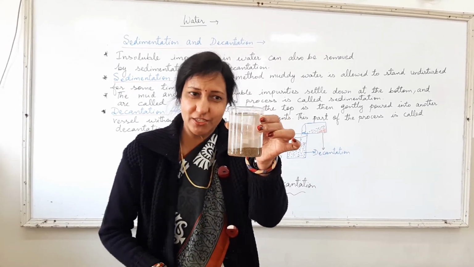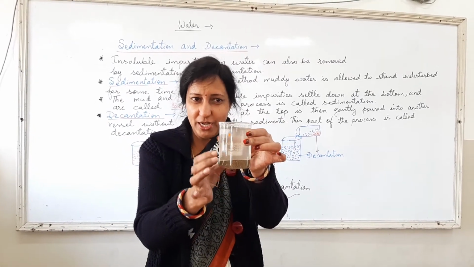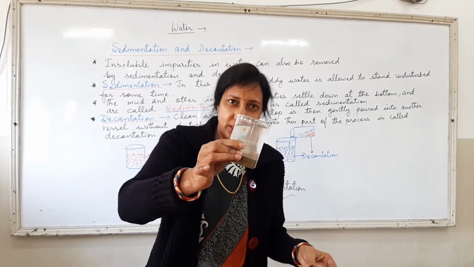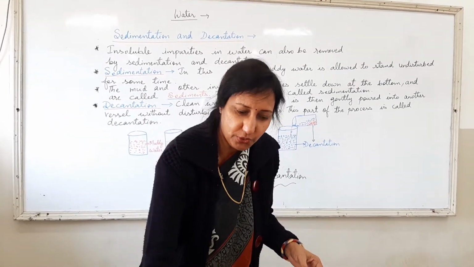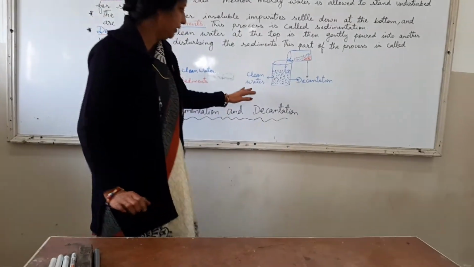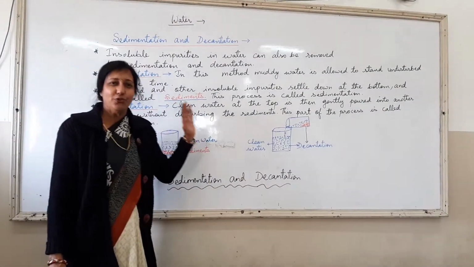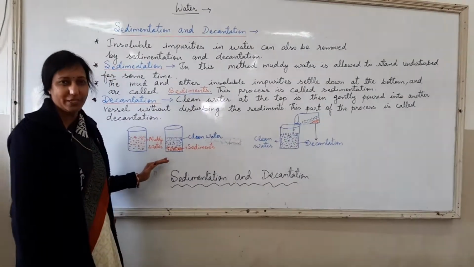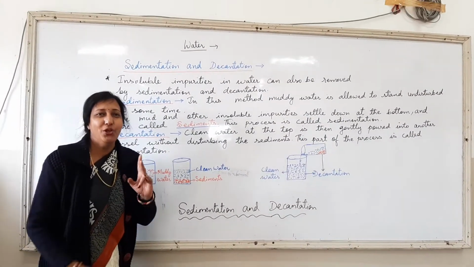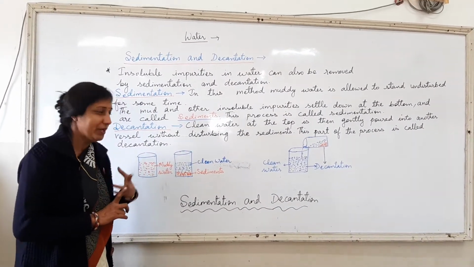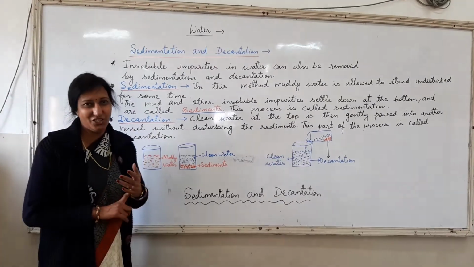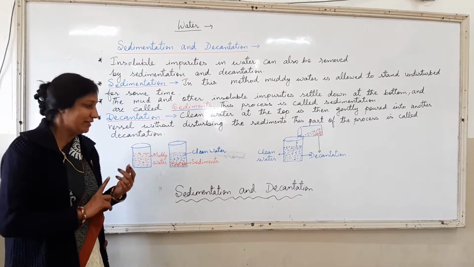So this process is known as sedimentation, and then when we pour the clean water into another container, you get to know about decantation. So with the help of these two experiments, children, you have come to know the two methods you have learned today. You have learned all about sedimentation and you have learned about decantation.